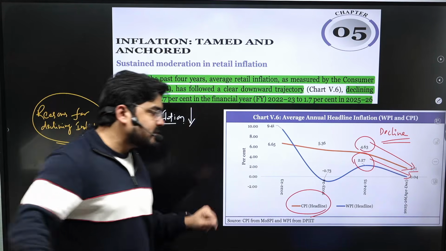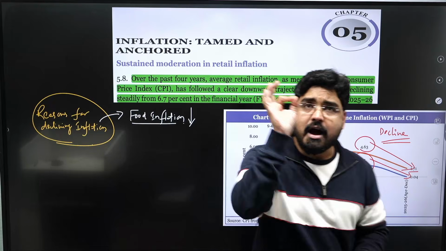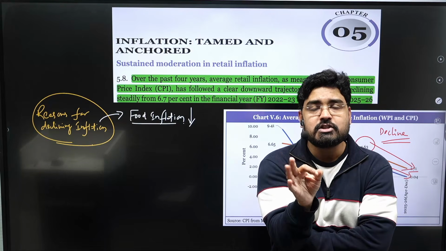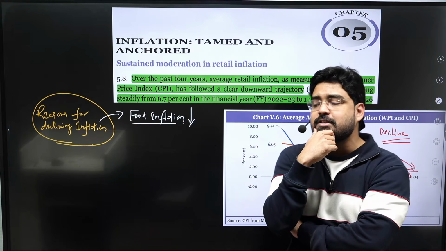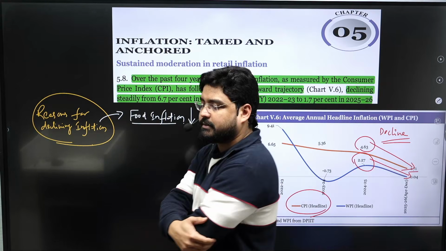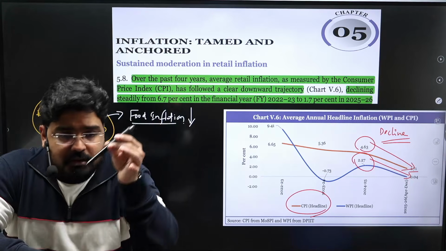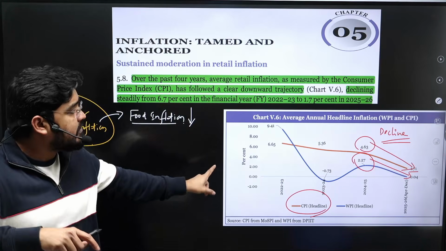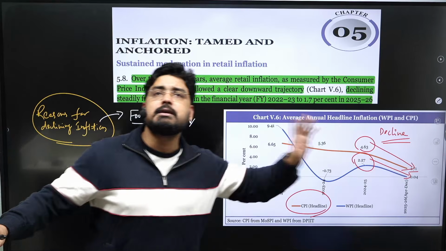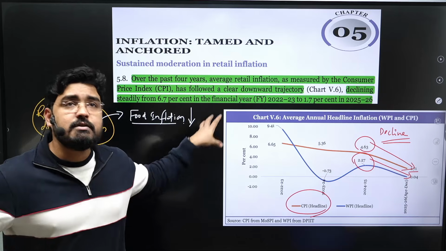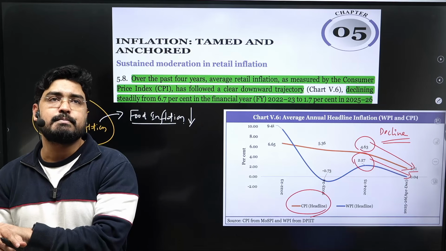In both, the highest weightage is given to the food and beverage section, which in the old CPI was more than 40%. So any drop in food prices will have a significant impact on the overall consumer price index.